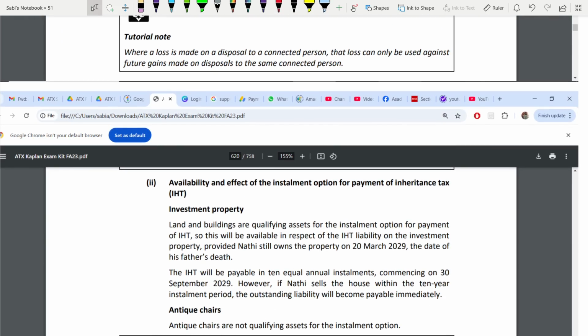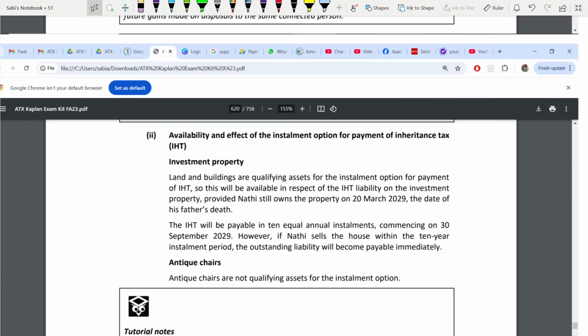Second, no calculation is required, but you have to explain the availability of the installment option for inheritance tax for 2 things: investment property and antique chair. Remember, the antique chair is easy. It's not a qualifying asset for the installment option. But investment property is a qualifying asset for the installment option for payment of IHT. When you are studying IHT, make sure that you know which ones are qualifying assets for the installment option and which ones are not. This will help you.